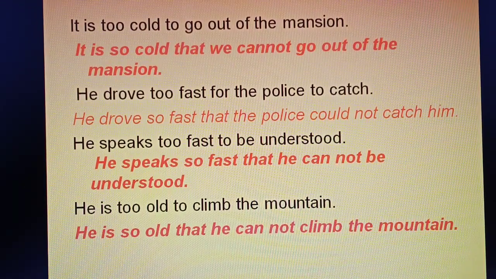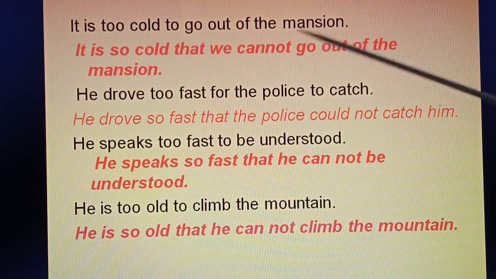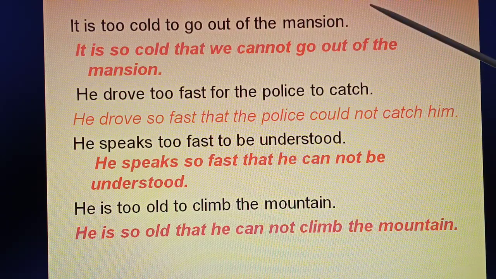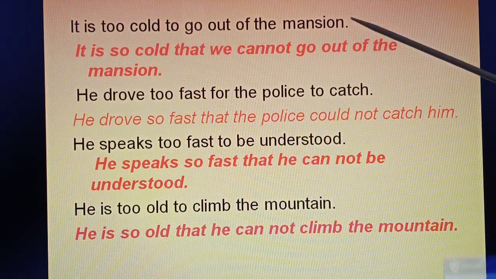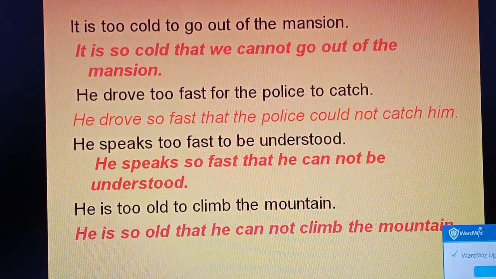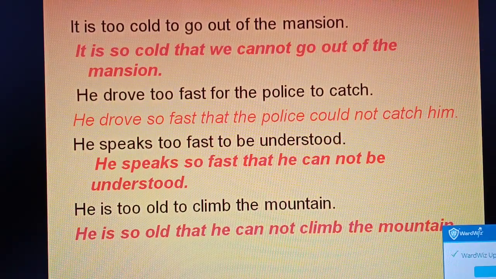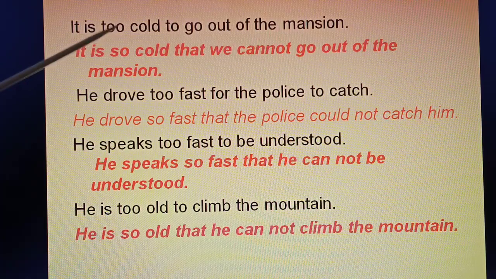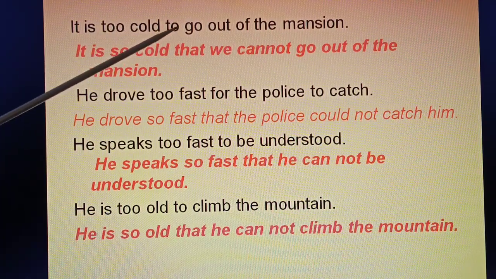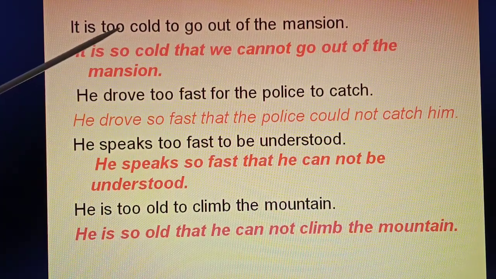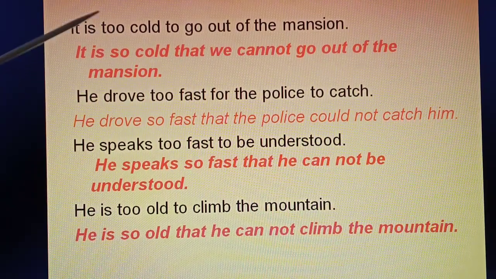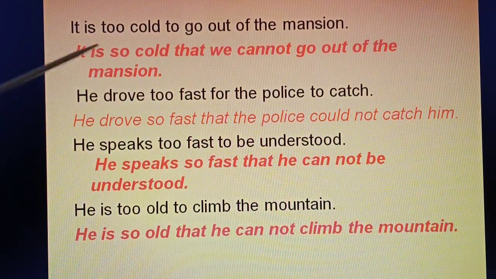Another example, you see: "It is too cold to go out of the mansion." Mansion is a building, your house, you know. The answer will be: "too" followed by "to", plus it is an assertive, positive sentence, and therefore it has to be in the negative.